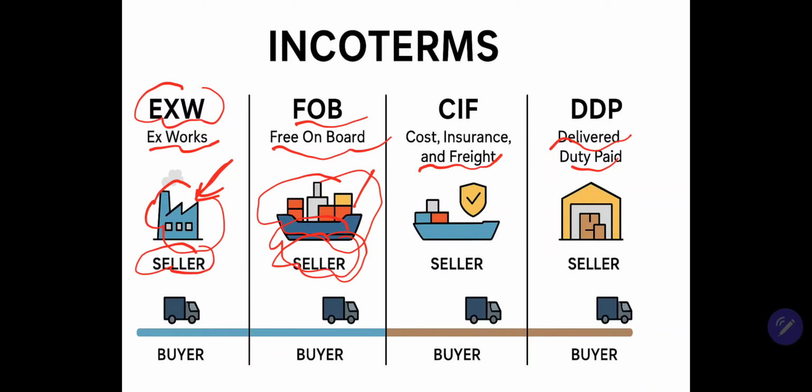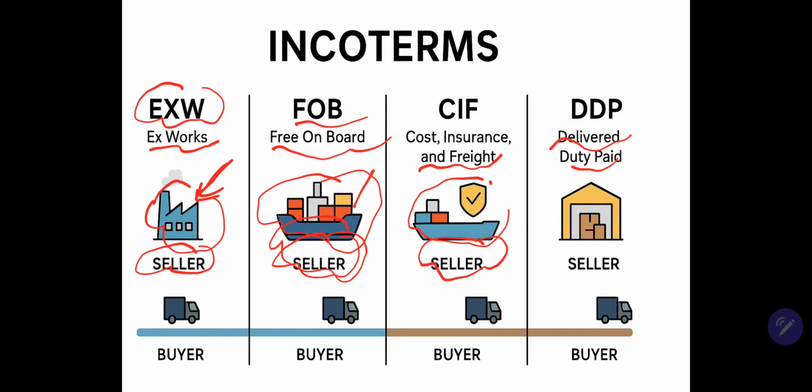Next, go to CIF, Cost, Insurance, and Freight. The seller responsibility: the seller pays for ocean freight and minimum insurance up to the port of destination. The responsibility for the seller: sending or delivering the goods until the port of destination.